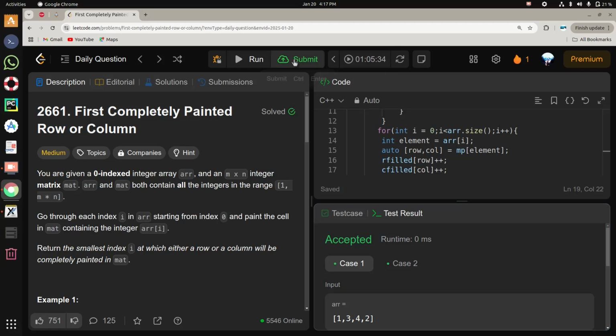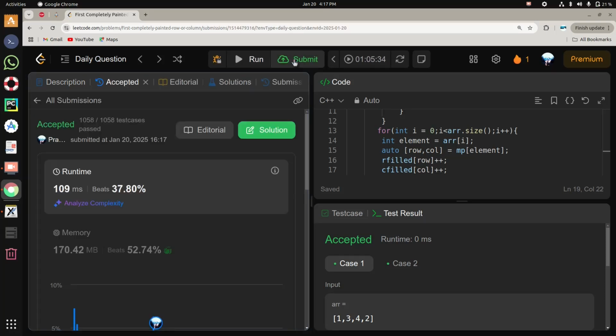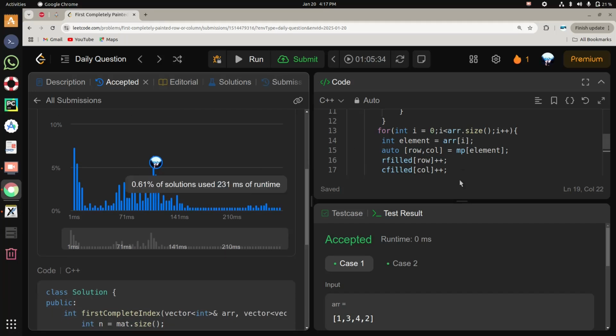Yeah, let's submit this. Let's see if it gets accepted or not. So yeah, it got accepted. So this is it. This is all about the problem, and this is the solution.